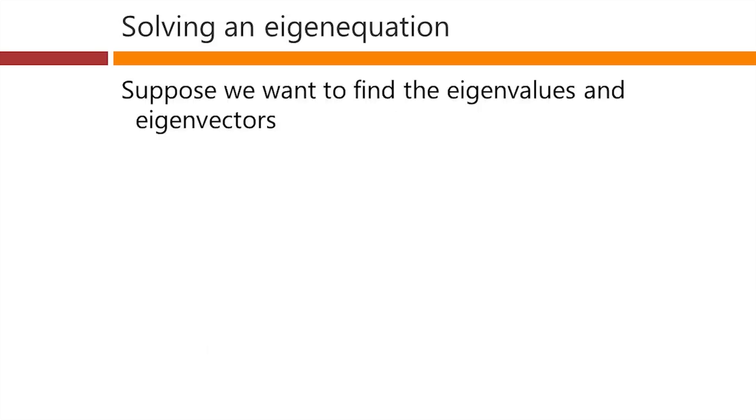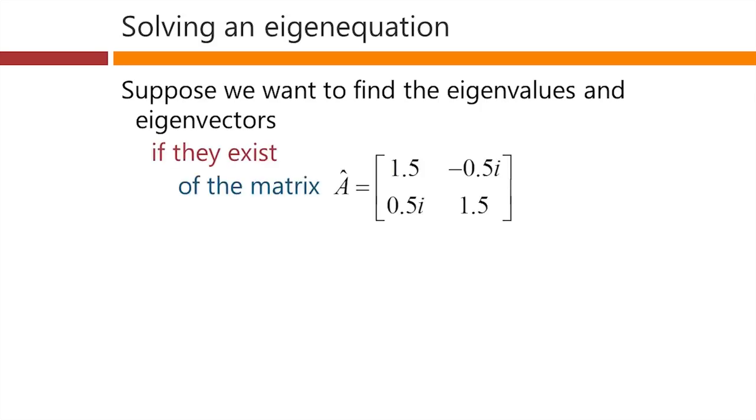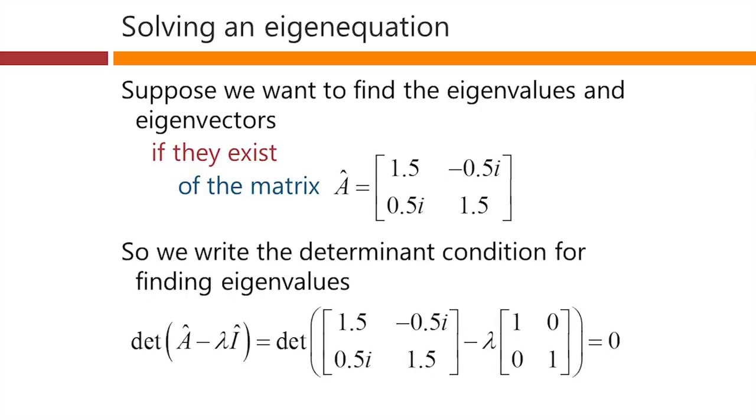So, suppose we want to find the eigenvalues and eigenvectors, if they exist, of a 2 by 2 matrix like this. It's a square matrix. It happens to be a complex one, with imaginary elements on the off-diagonal. So we write the determinant condition for finding eigenvalues. The determinant of this matrix has to be 0. That means the determinant of all of this matrix added up in here has to be 0.